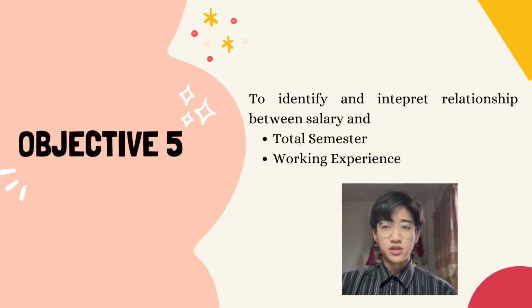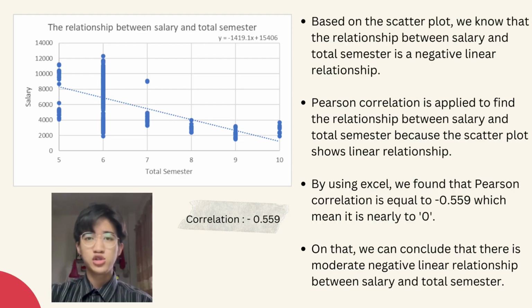Lastly, I will continue the presentation with Objective 5. In Objective 5, we will identify and interpret relationship between salary and total semester, and also relationship between salary and working experience. Based on the scatter plot, we saw that the relationship between salary and total semester is a negative linear relationship. Thus, Pearson correlation is applied to find the relationship between salary and total semester. By using Excel, we found that Pearson correlation is equal to negative 0.559, which means that it is nearly to 0. From there, we can conclude that there is moderate negative linear relationship between salary and total semester.